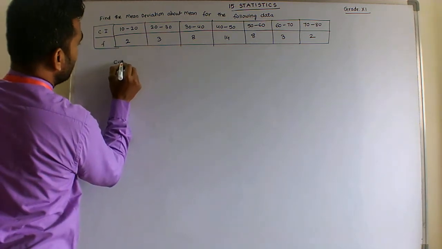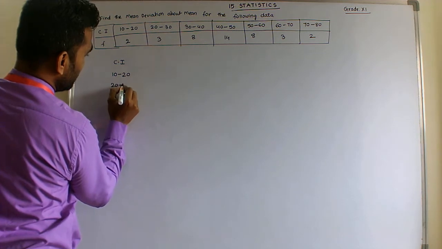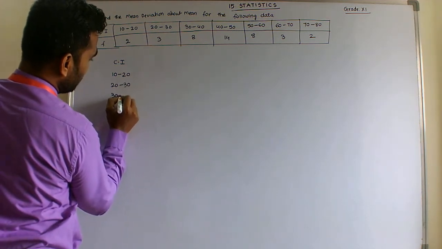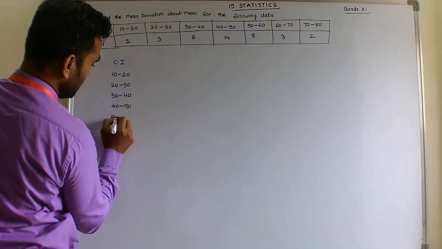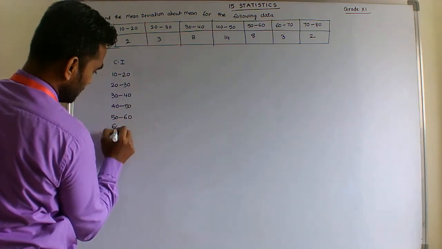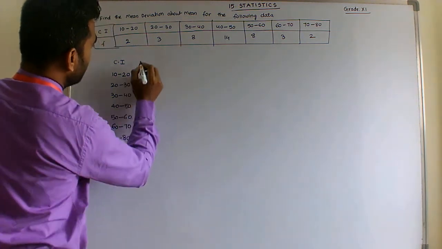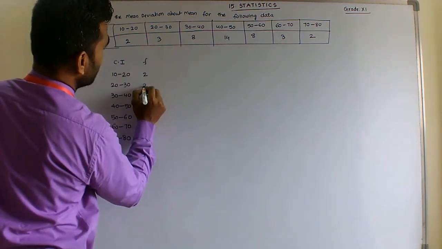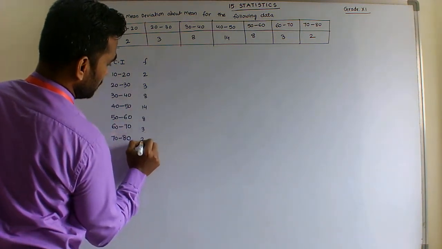The class intervals are 10 to 20, 20 to 30, 30 to 40, 40 to 50, 50 to 60, 60 to 70, and 70 to 80. And the frequencies are 2, 3, 8, 14, 8, 3, 2.